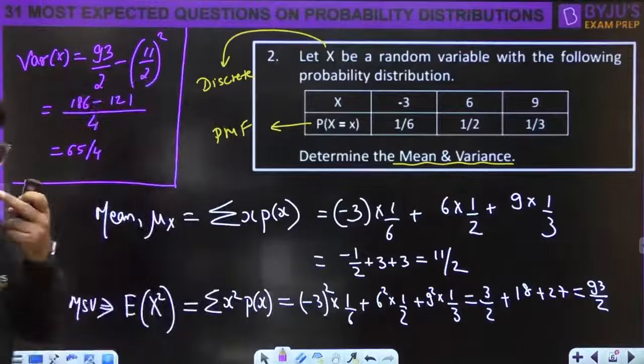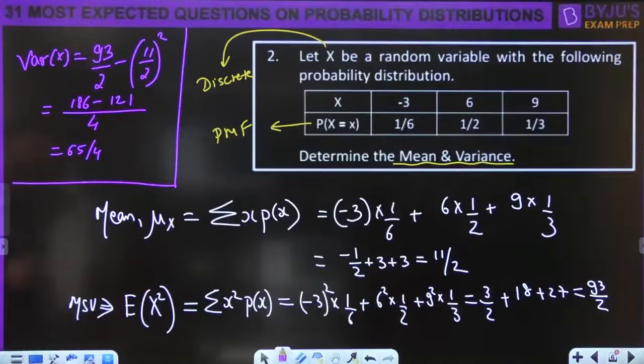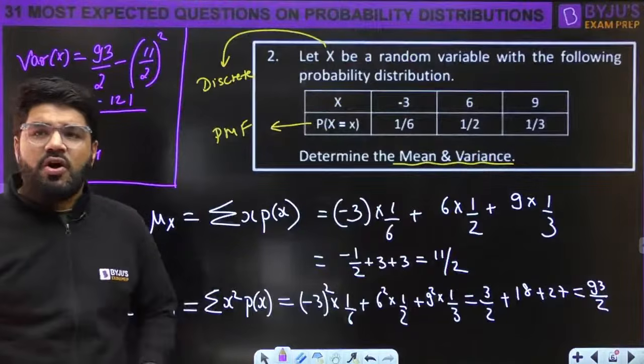Chalo, let's move ahead then to the next question. Let's move ahead to the next question. So with this, the mean and variance identities are also revised here.